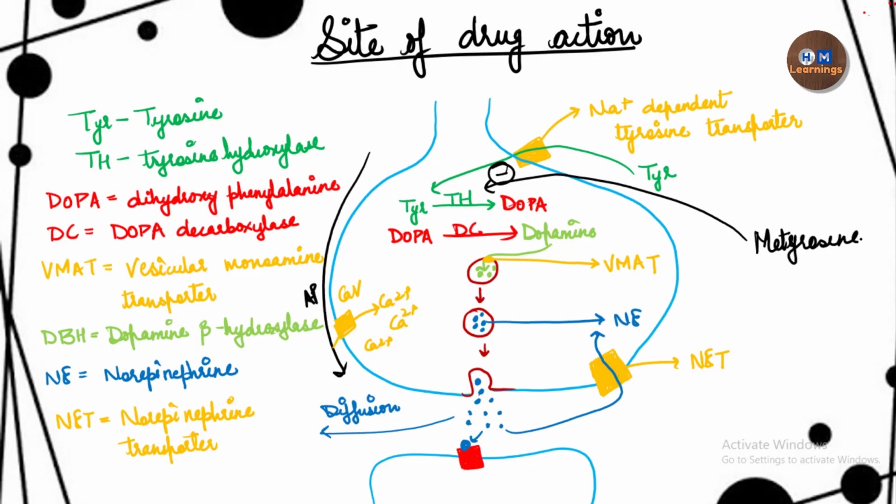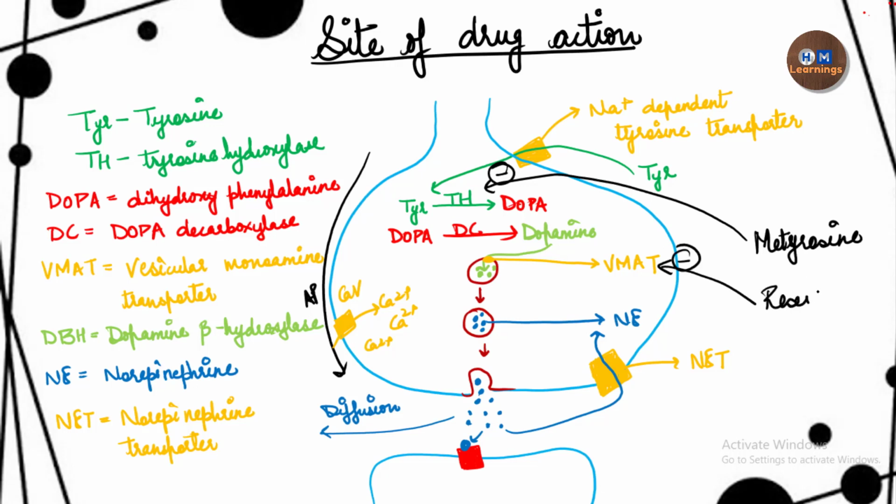Metyrosine is used to control the blood pressure in a disease called pheochromocytoma, which is an adrenal medullary tumor in which a lot of epinephrine and norepinephrine is secreted. By the help of this drug, the synthesis is inhibited, so there will be less release of the norepinephrine and epinephrine.